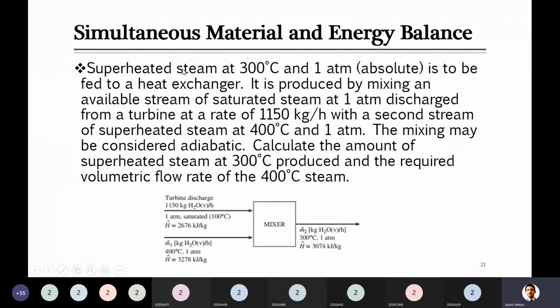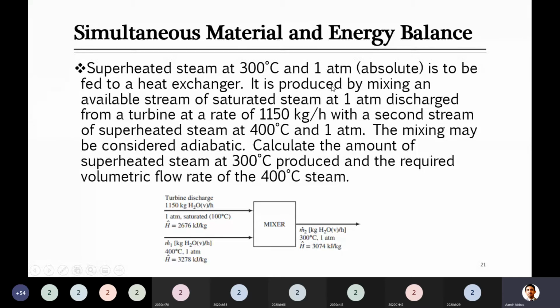Guys, one thing here, let me tell you, if there will be something related to superheated steam in the question, I will already give you the specific enthalpies, because I told you that you should be able to look up enthalpies, specific volume and internal energy of saturated steam. For superheated steam, if there will be something, I will give you, like here, they are already presented in this diagram. So superheated steam at 300 degrees C and 1 atm is fed to the heat exchanger. Like there is some heat exchanger to which you have to feed some steam which is at these conditions.